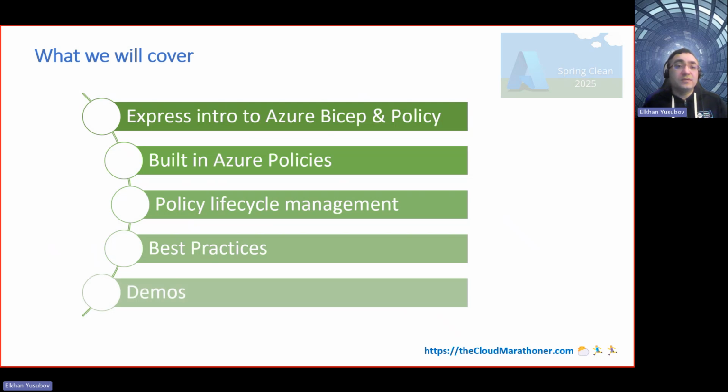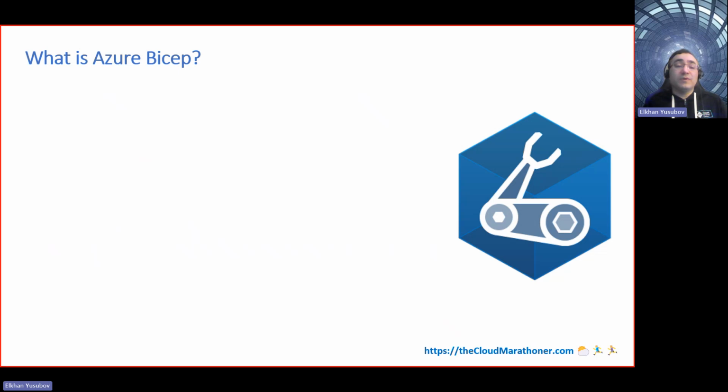So let's look at what Azure Bicep actually is. Azure Bicep is a new domain specific language, meaning that you can use this infrastructure as code language on Azure environment only, and it is dedicated to solve one and only one type of problem, which is defining the Azure cloud resources and their configuration, and then it also helps you define that code so that you can deploy those configurations into the environment.